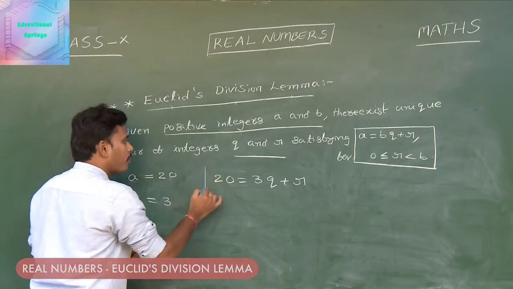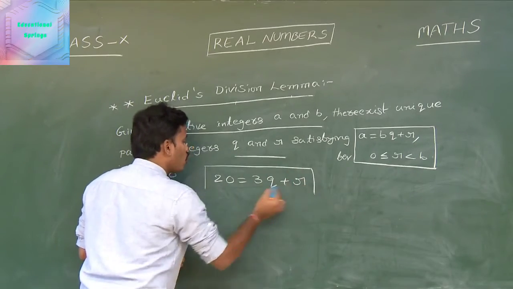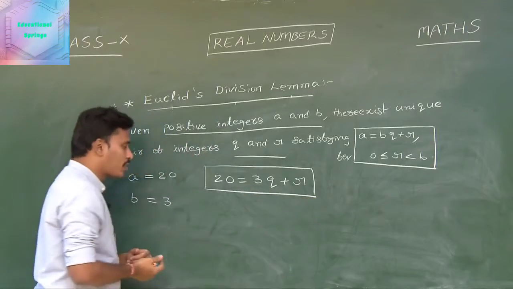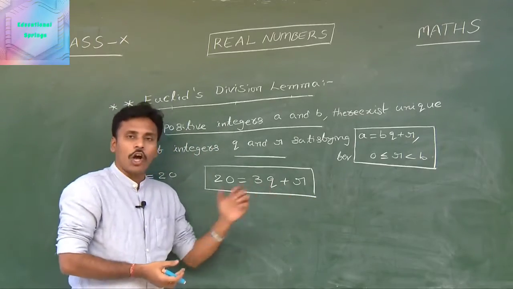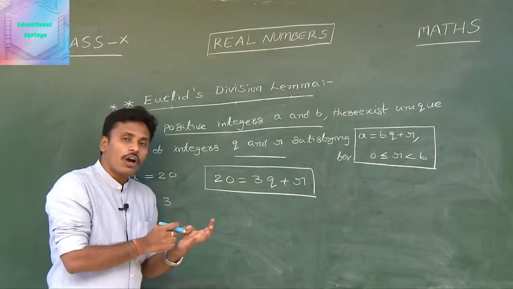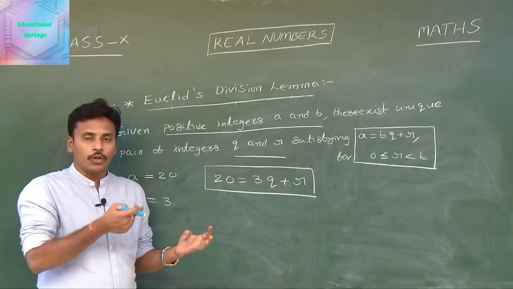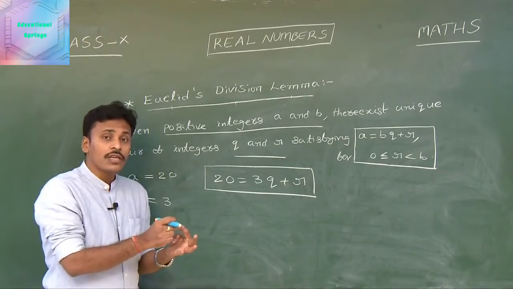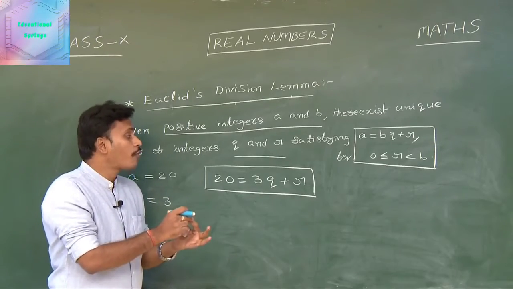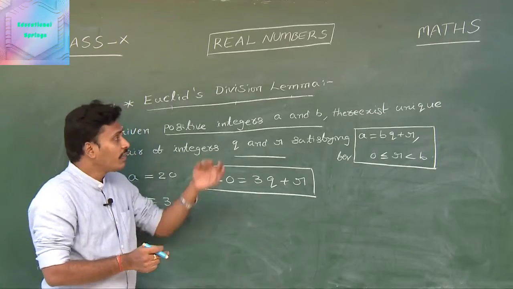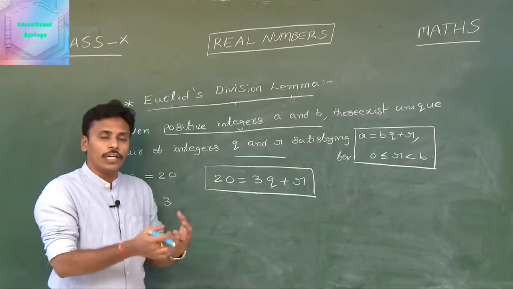Look at the statement, 20 is equal to 3q plus r. My task is identifying whether q and r are available or not. And the next thing is, how many pairs of q and r are possible, and whether they are unique or not. That is what we need to discuss.